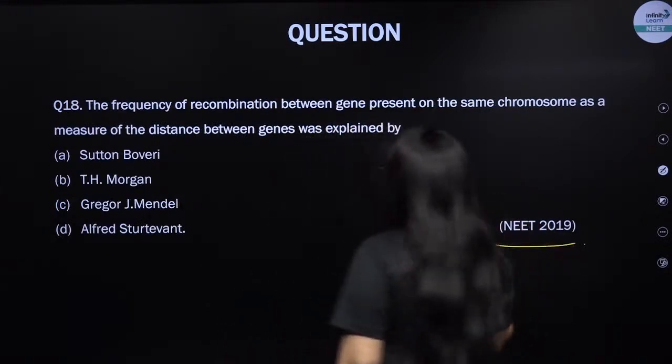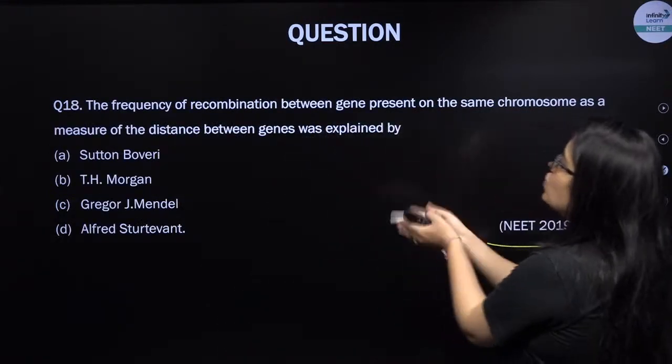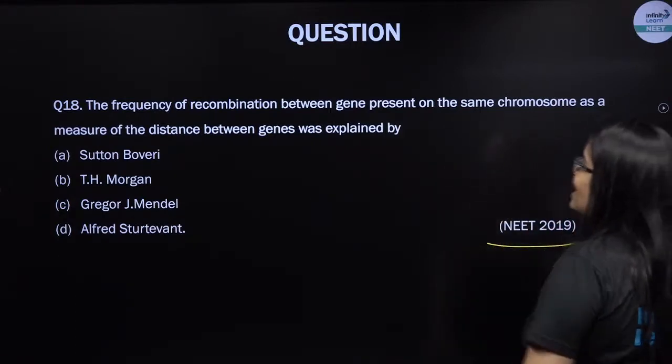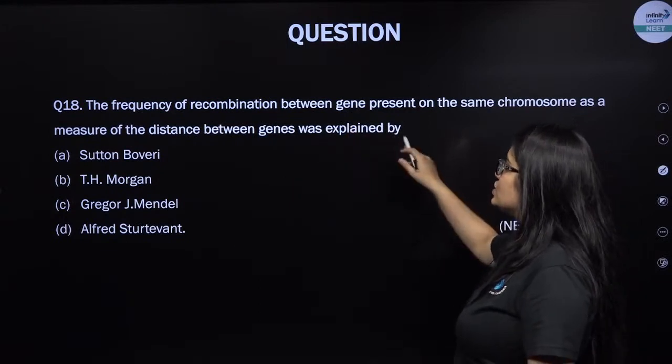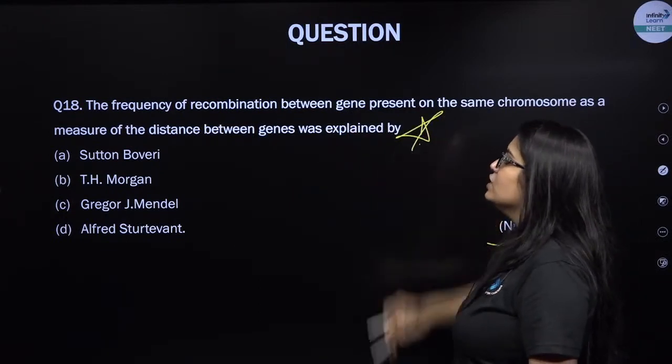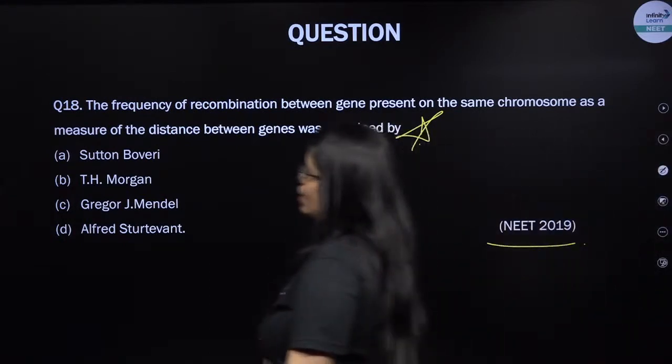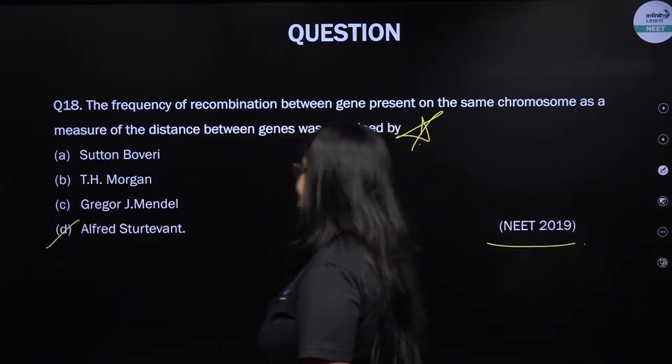Next, this was asked in NEET 2019. The frequency of recombination between genes present on the same chromosome as a measure of the distance between genes was explained by. So let me tell you, my dear students, it was explained by Alfred Sturtevant, as I had already explained to you.